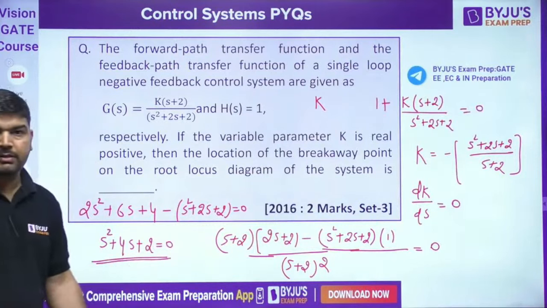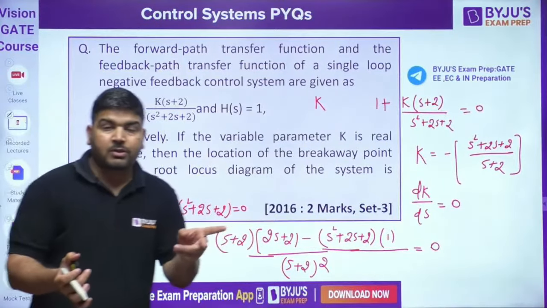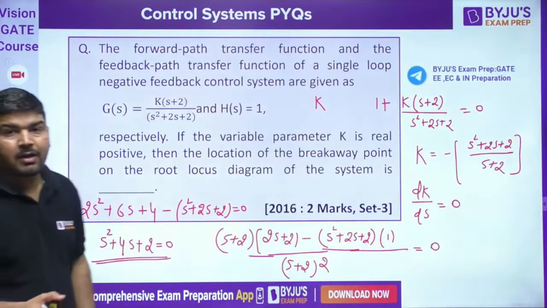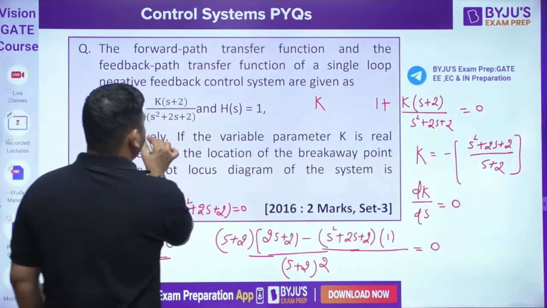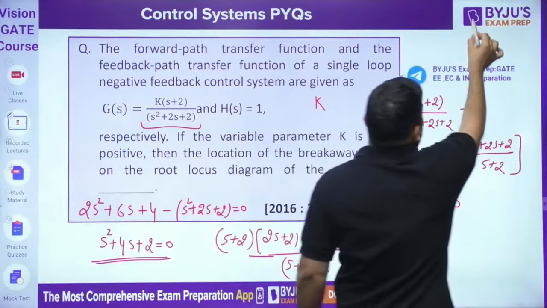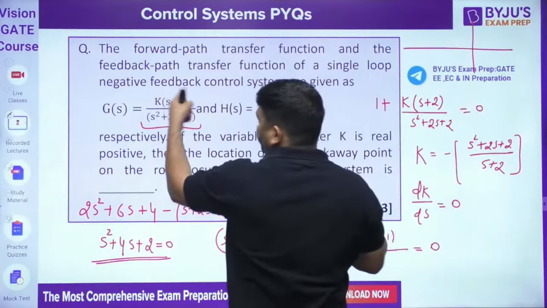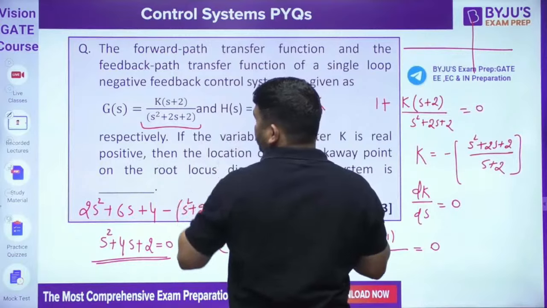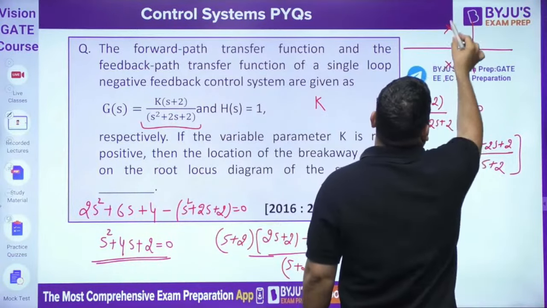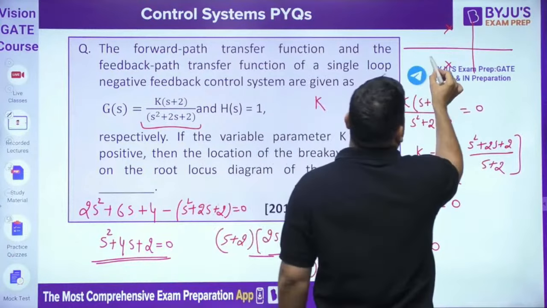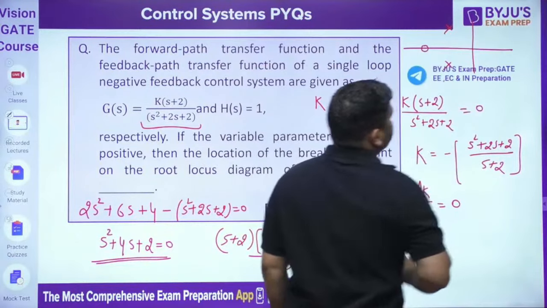There are 2 breakaway points, but out of these 2, one is correct. How to check which one is correct? For that, I need to draw its root locus, and we have to see. Now if you look at this, there are 2 poles, and the 2 poles are complex, and there is 1 zero at minus 2.